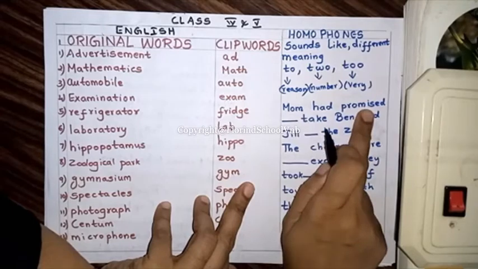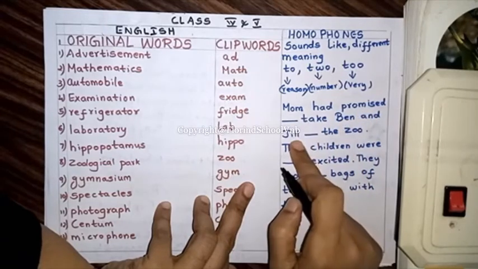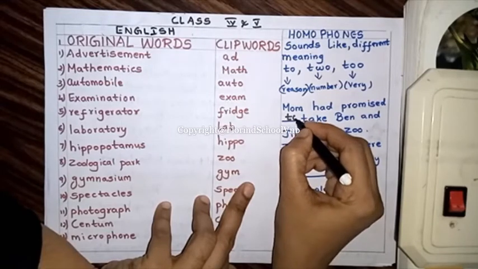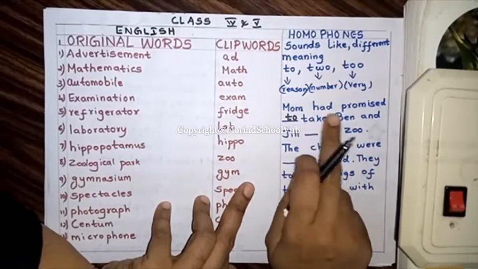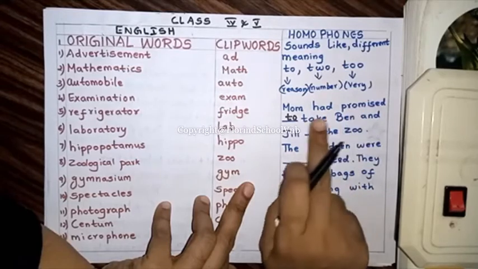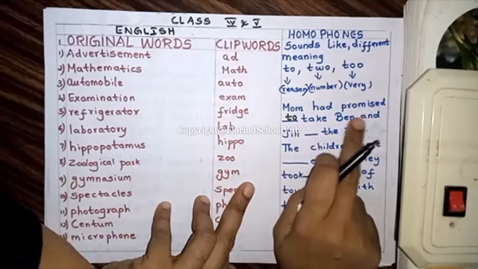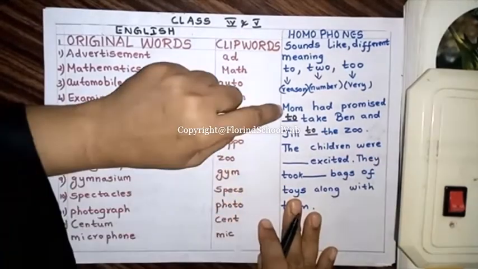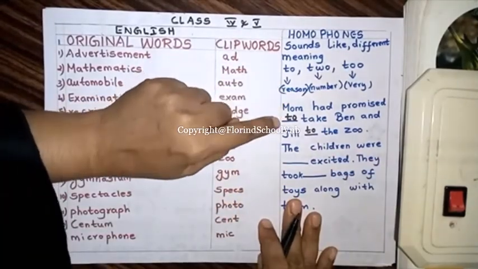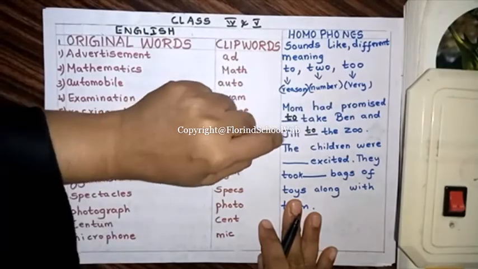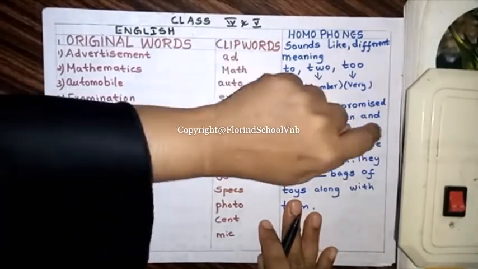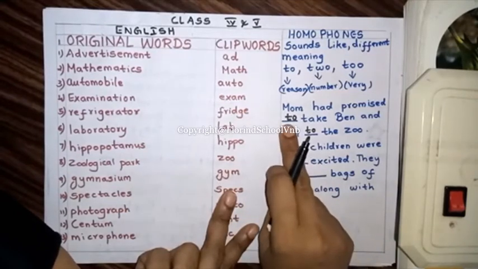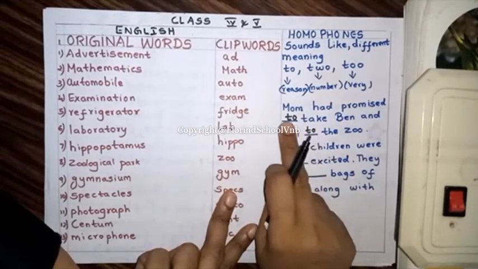She has promised to take Ben and Jill to the zoo. The reason mom has promised is to take Ben and Jill to the zoo. So, to say some reasons, we use to.